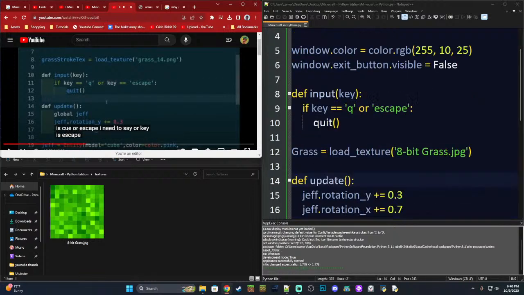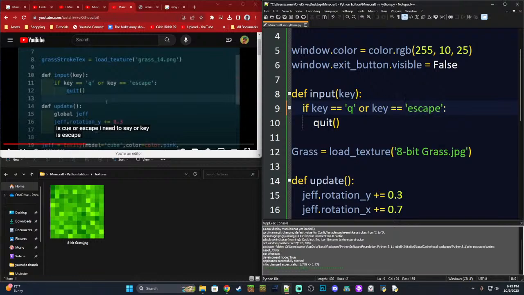Okay. So the problem here is he said if Q equals escape or. When you use or logic, it means that either one of these can be true. So essentially, define input key. If key equals Q, so if the Q key is pressed or the escape key is pressed, then we need to quit. Essentially, the double equal doesn't mean that key is equal to Q. It means that it's asking, is key equal to Q? So we're asking if key is equal to escape is what we're also going to want to ask. So is key equal to Q or is key equal to escape? That's what we need to do.